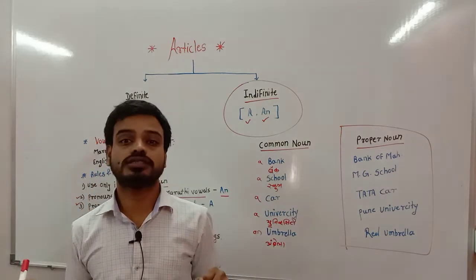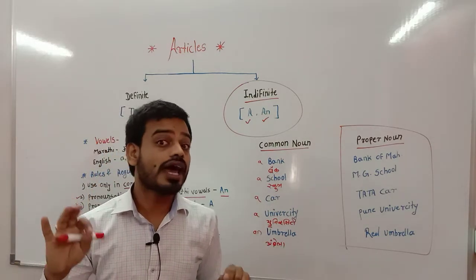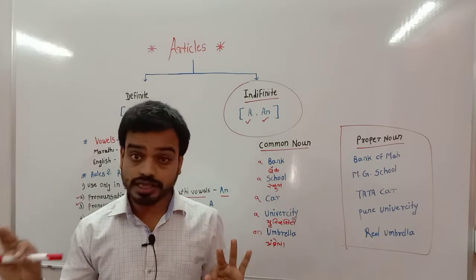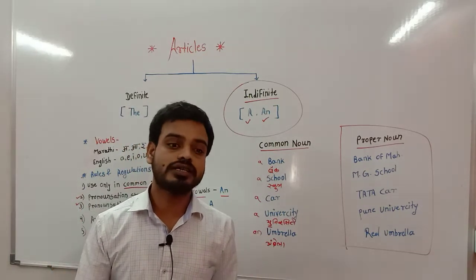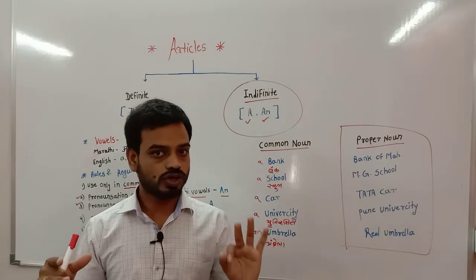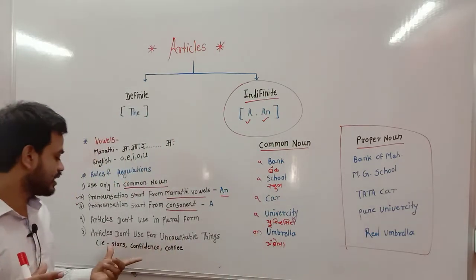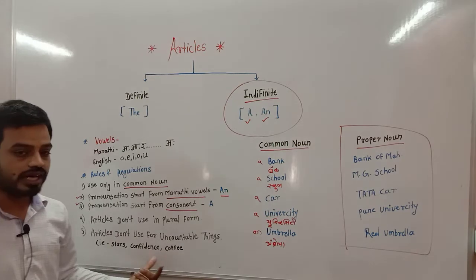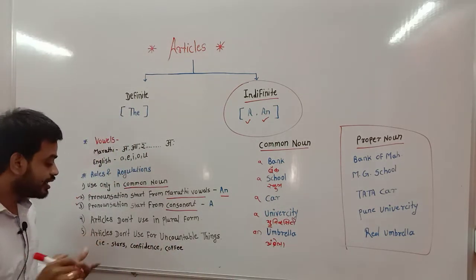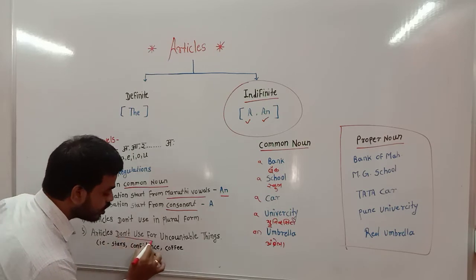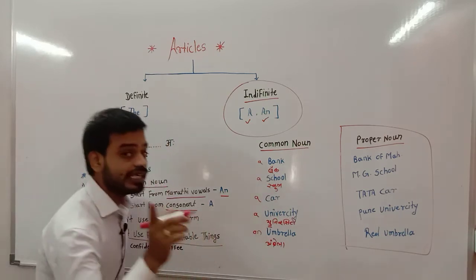Then hour means an hour. Hour we definitely count, but stars we never count. Then milk, then year. So those are examples, such as stars, confidence, coffee, etc. So article don't use for uncountable things.